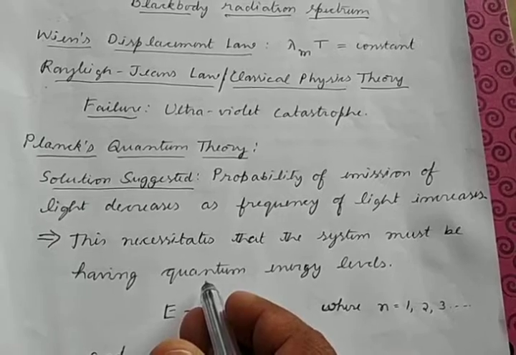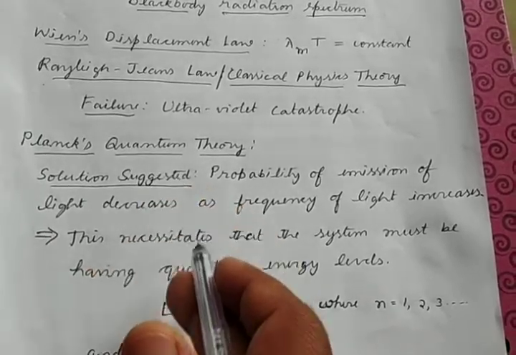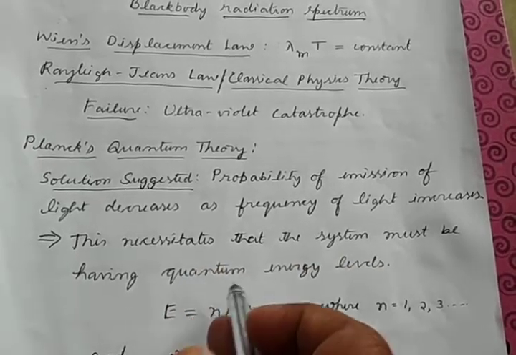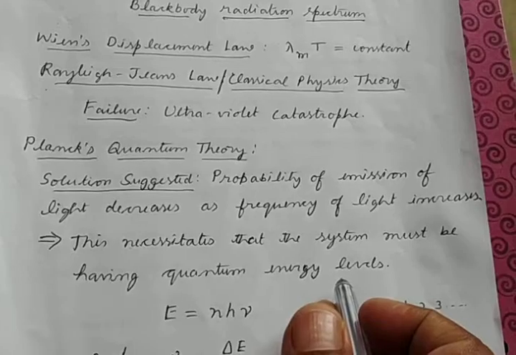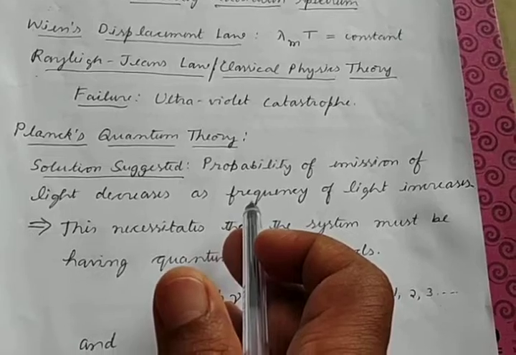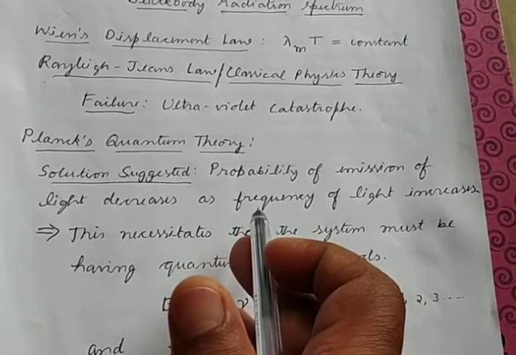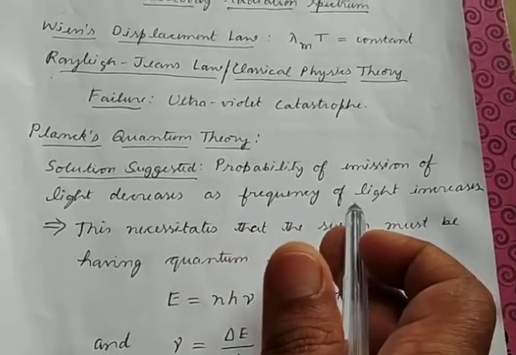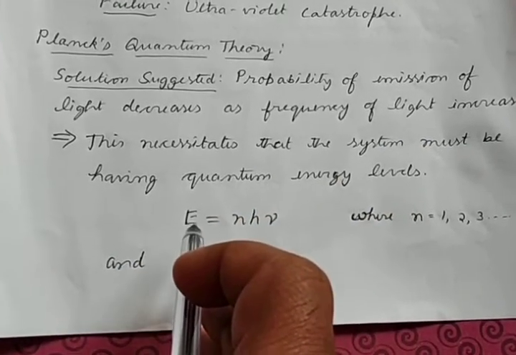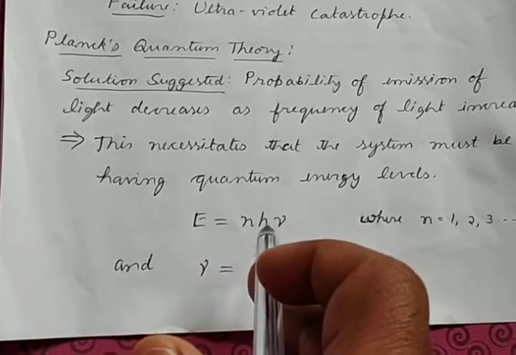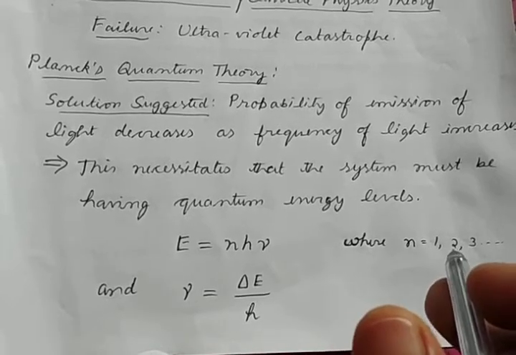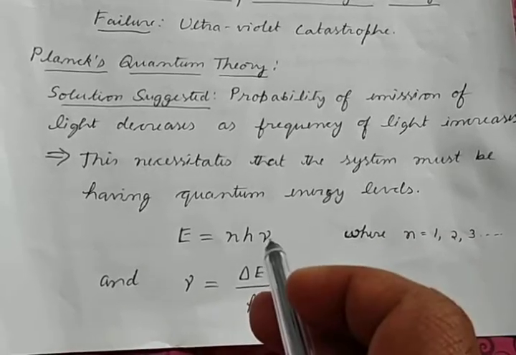But Max Planck in his quantum theory suggests that the system must have discrete or quantum energy levels to make sure that the probability of emission of light decreases as you go towards lower wavelength or higher frequency of light. He also calculated those discrete energy levels, and it is given by E equal to n h nu, where n is the integer 1, 2, 3 and so on, and nu is the frequency of light.